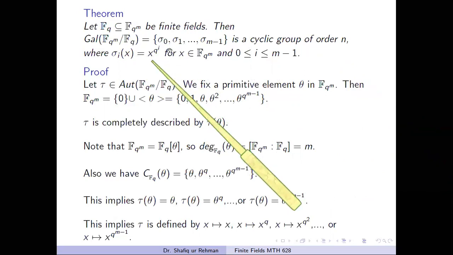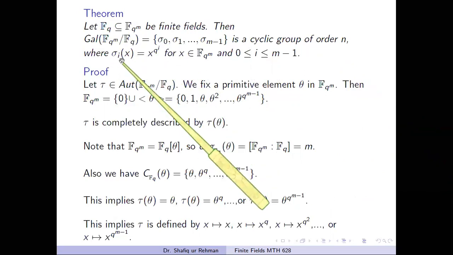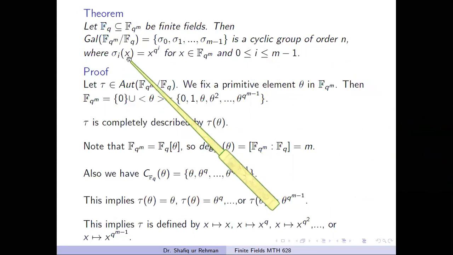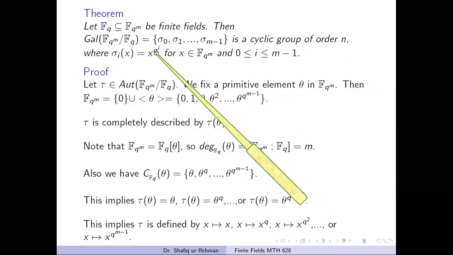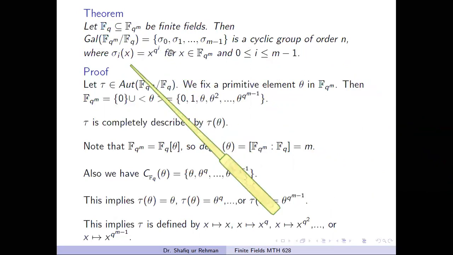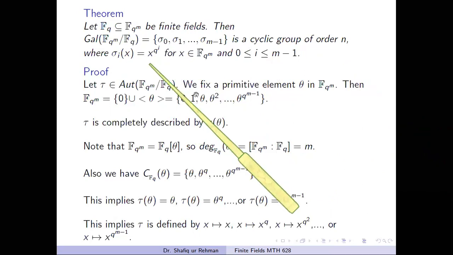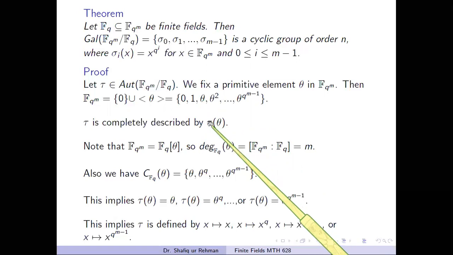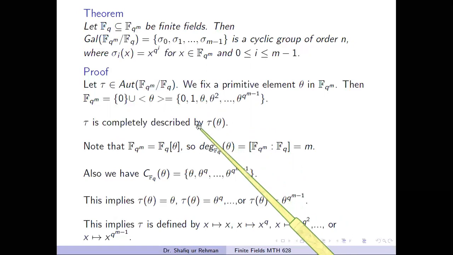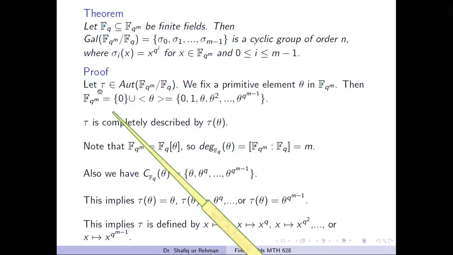And these mappings are defined by this rule: sigma 0 of x equals x, sigma 1 of x equals x^q, sigma 2 of x equals x^(q^2), and so on. So these are distinct mappings. So we have to prove this, and the proof is entirely the same as in the previous examples we have seen. In the same fashion we will prove this theorem. So we start the proof.